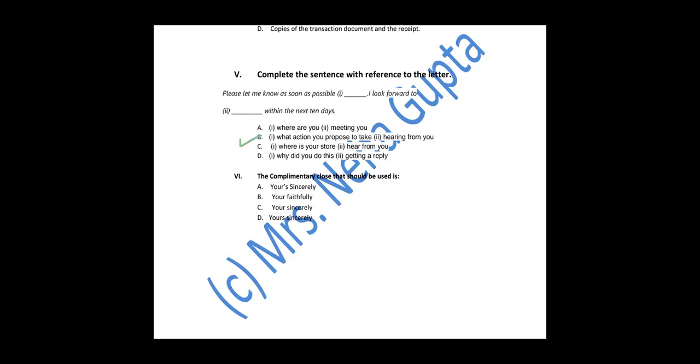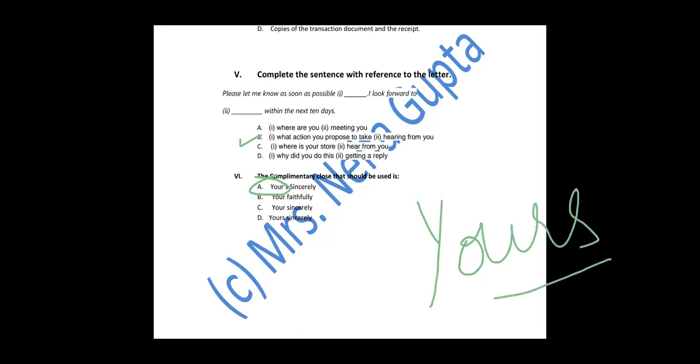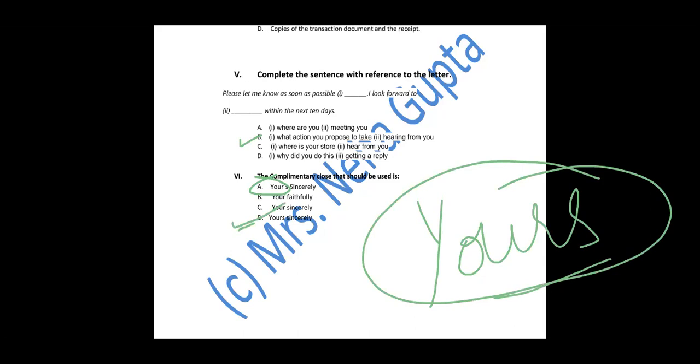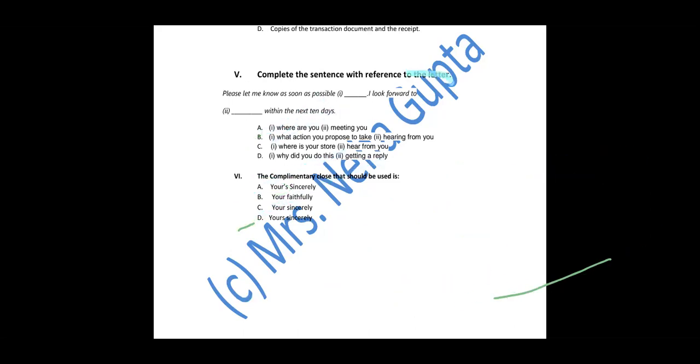Okay, this is again very important. The sixth point, the complementary clause that should be used is yours sincerely. This yours with an apostrophe is definitely the wrong way of writing it. This yours should be yours without any apostrophe anywhere. The apostrophe shows possession. Okay, your is wrong. B part is also wrong. C part is also your. It is wrong. Only D part is the correct one, where we have written yours like this that I have written here. Fine. So I'm erasing it and we are moving to the last simple question that I have prepared for you.